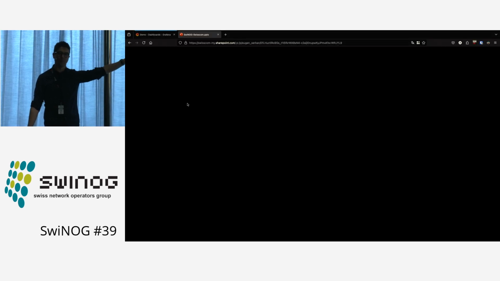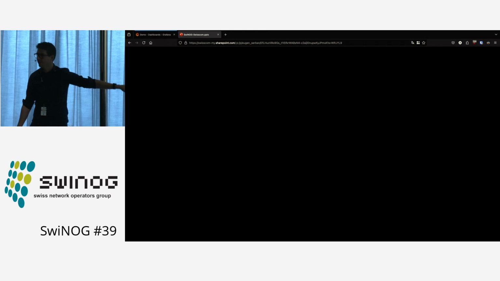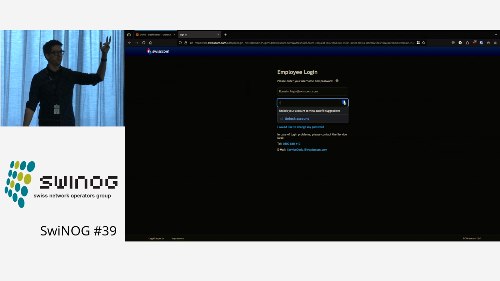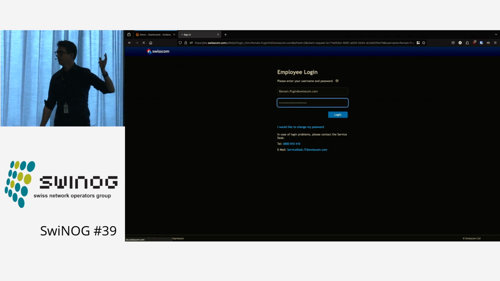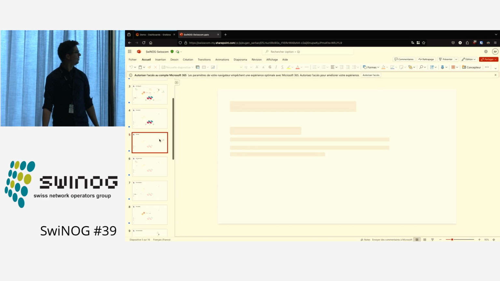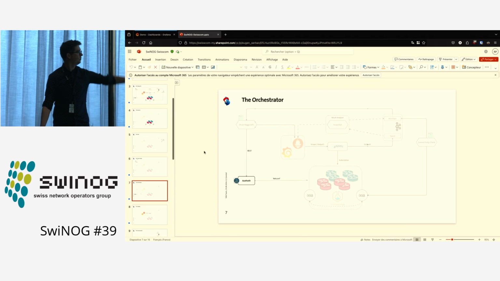So NSO is interacting with the network via netconf. If you remember the slide, everything was modular. So if we want, we can take out NSO and replace it with Ansible, as long as it does the orchestrating part and it publishes the REST API to the chaos configurator. You can replace it however you want. Okay. We were at the orchestrator, yes.